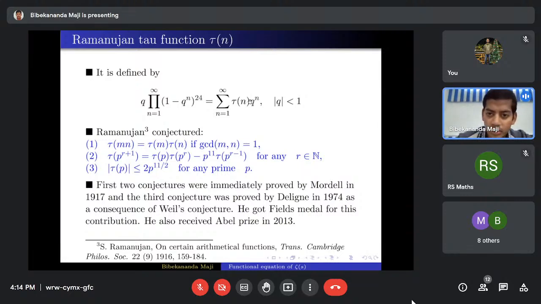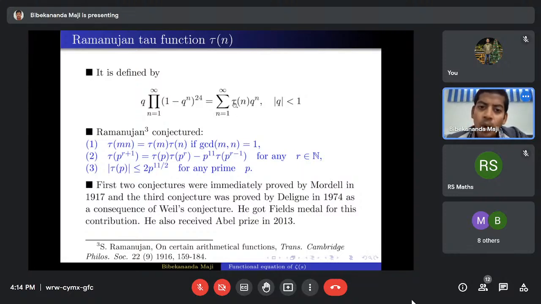For convergence, you require mod q to be less than 1. Here, for the term (1 minus q to the power n) whole to the power 24, you can use the binomial theorem, and then write this infinite product as an infinite sum.